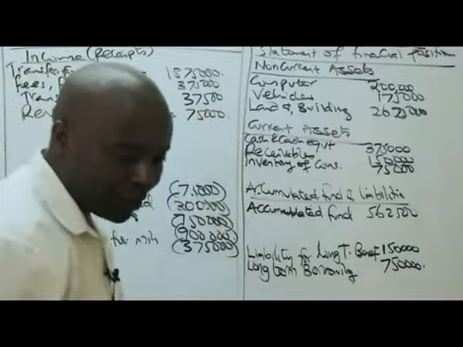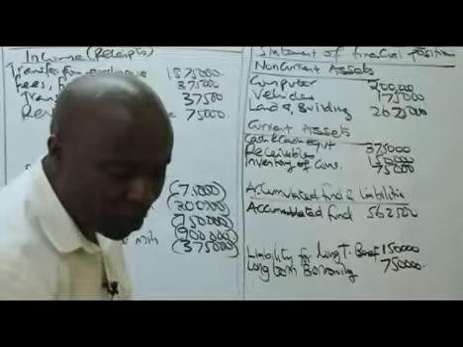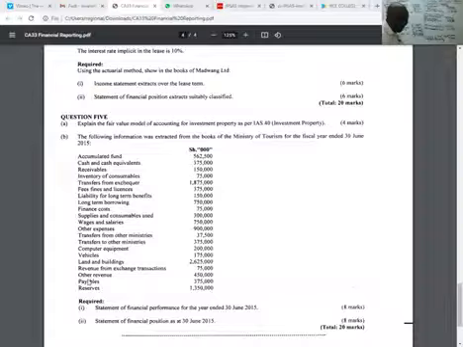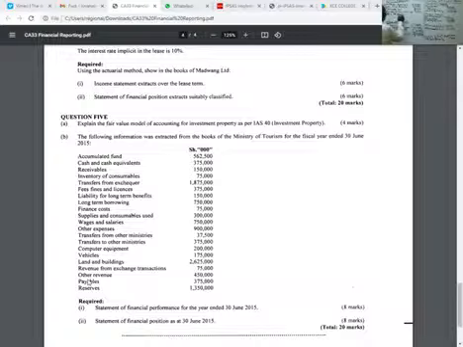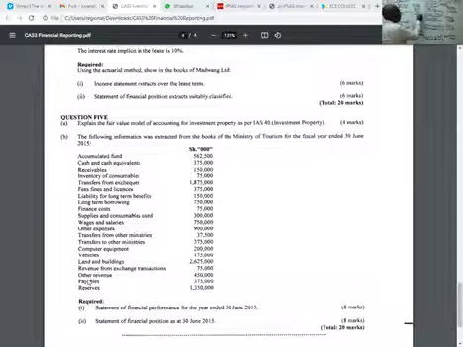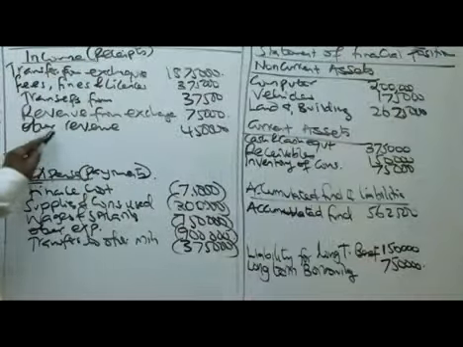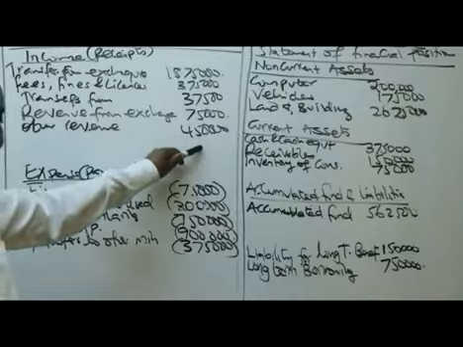After that, ladies and gentlemen, we go to the next one. The next one is other revenue. Great. So other revenue, how much? Other revenue is 450,000. The other revenue is here, 450,000.